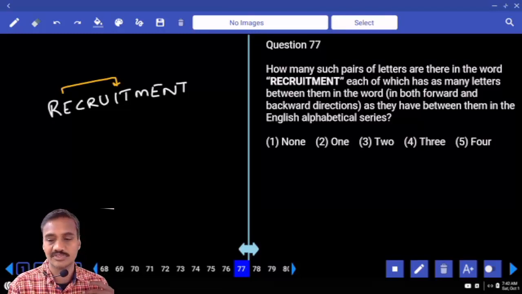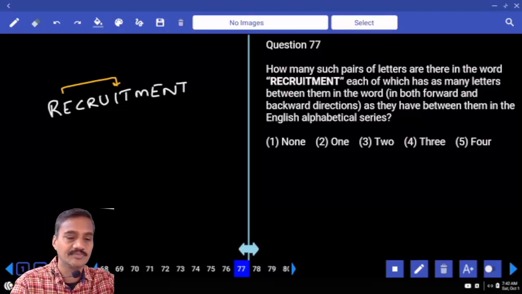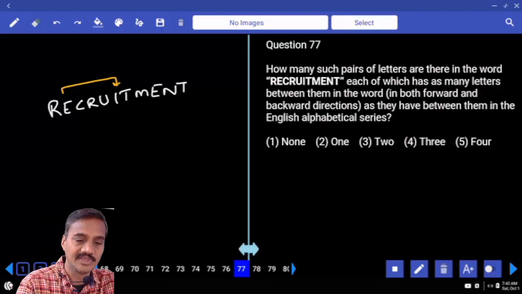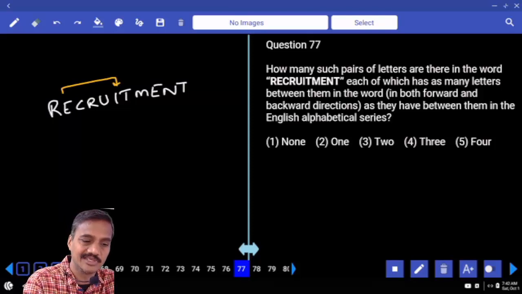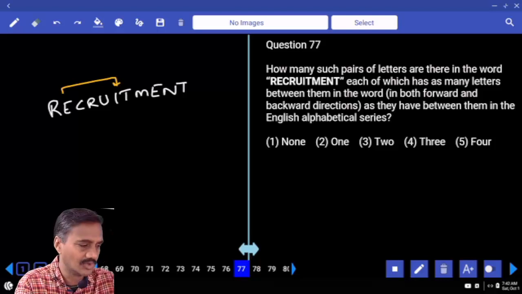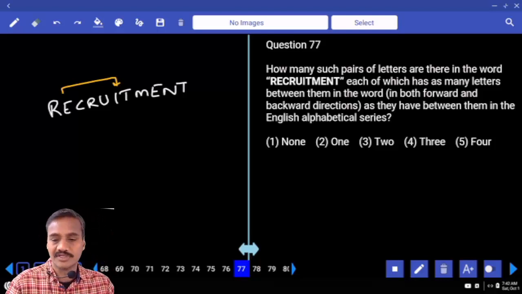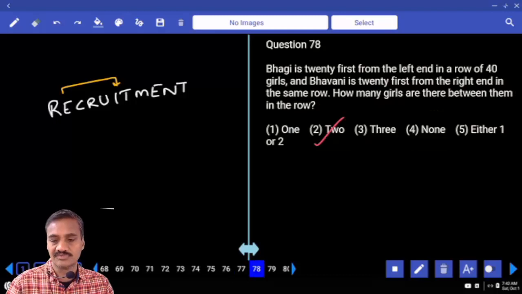Then again in the reverse. T, U, V, W, N, O, P, Q, R, S, T, U, V, W, E, F, G, H, I, J, K, L, M. M, N, O, P, Q, R, S, T, I, J, K, L, M, N, U, that's it. And so how many pairs do we have? Only one. And it is given in choice 2, question number 77.